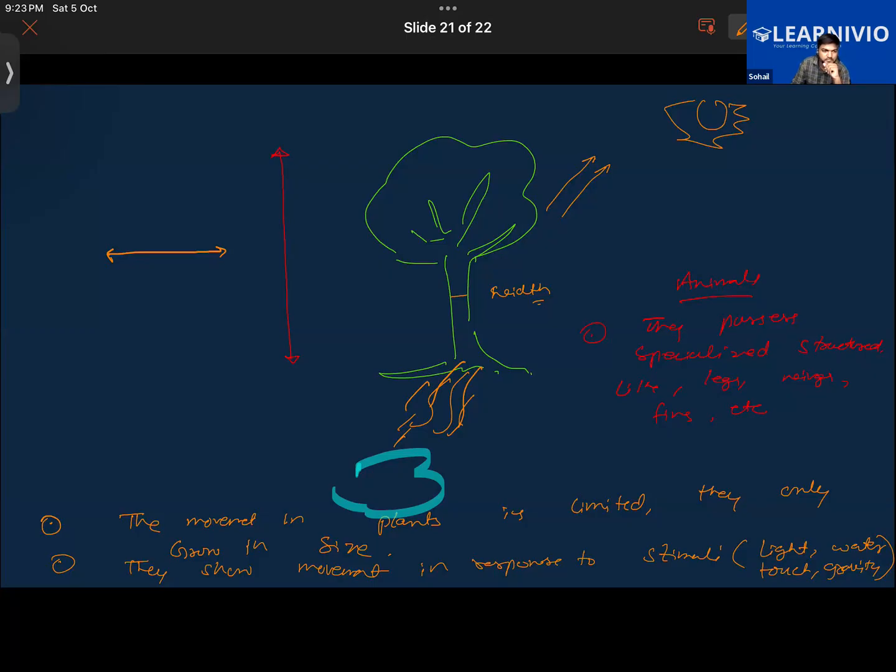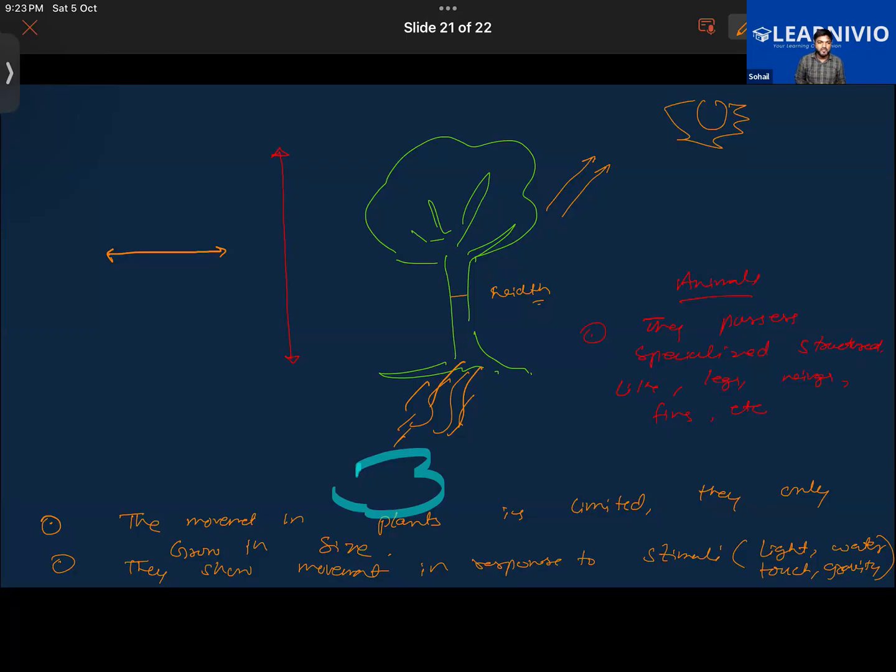Sir, in the animals, what is that written? They possess specialized structures like legs, wings, fins, etc.